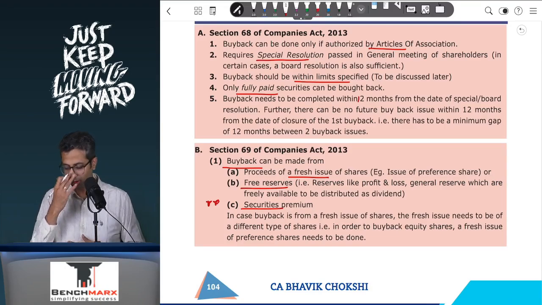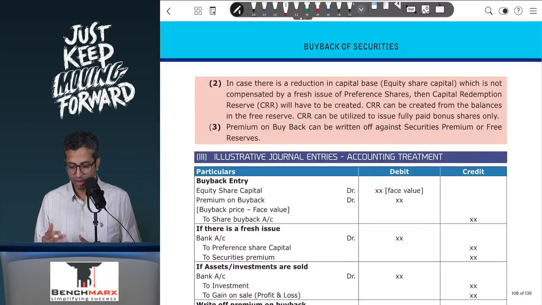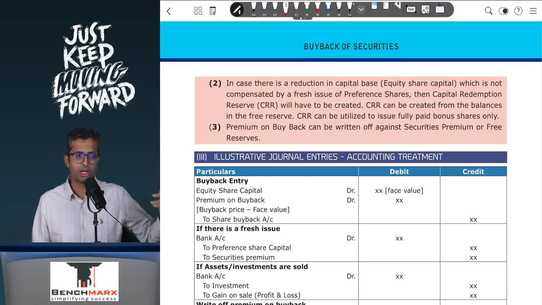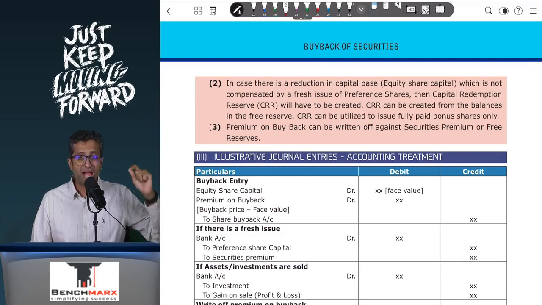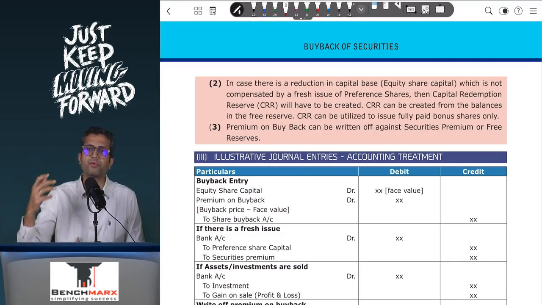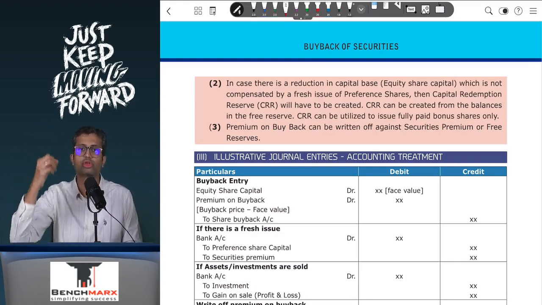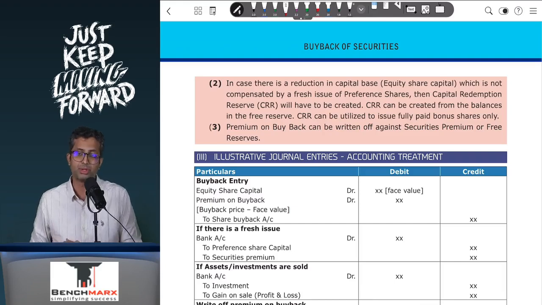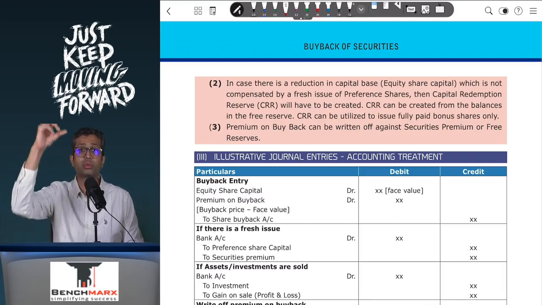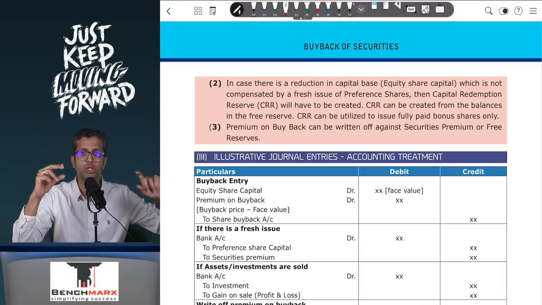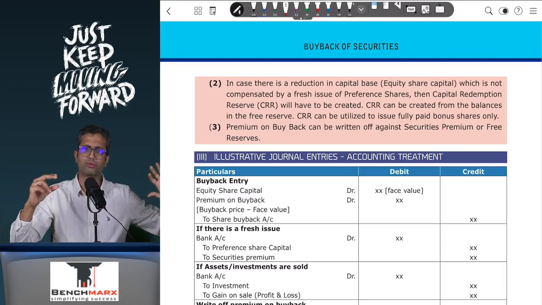Now over here, there is a very important adjustment which affects not just the buyback of equity shares but also redemption of preference shares. Buyback, remember, results in a reduction of capital base. It results in reduction of equity share capital or reduction of the capital base as the case may be. And hence, in case of a buyback, your share capital, let's say equity share capital, which is at face value, reduces, nominal value reduces. You can only buy back fully paid up shares.